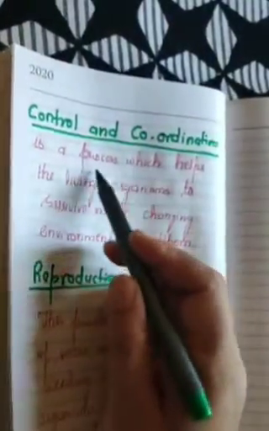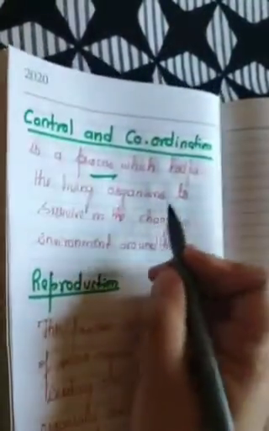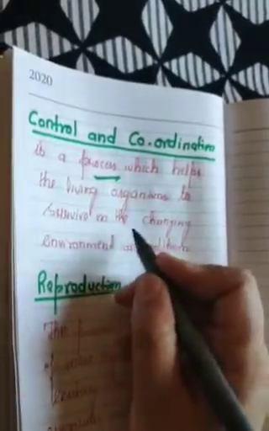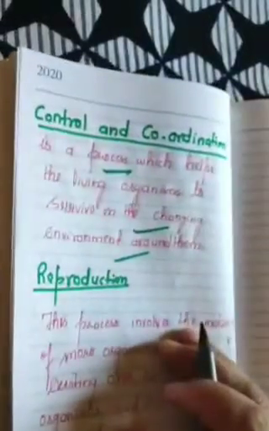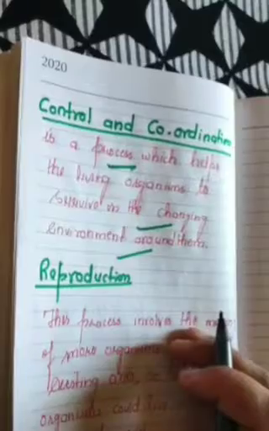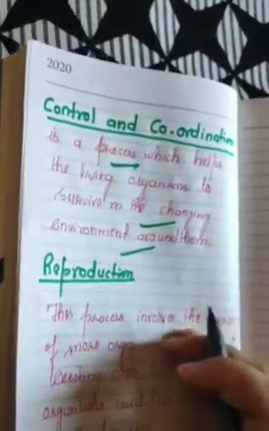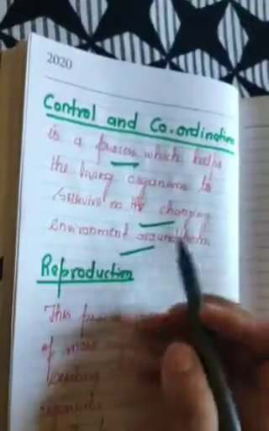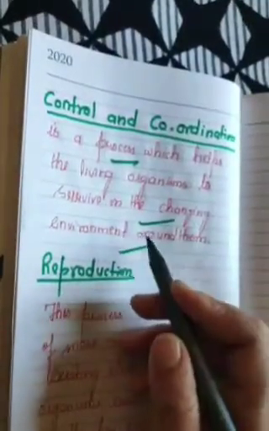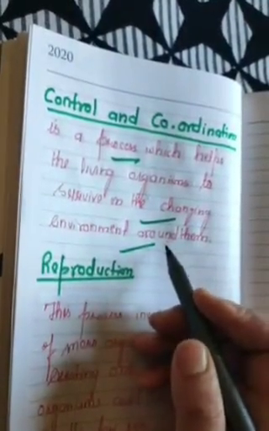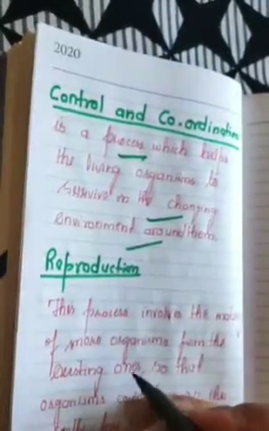This is the process which helps the living organisms to survive in the changing environment around them. All living organisms, whether plants, animals, human beings, respond to the change in the environment. Got it?